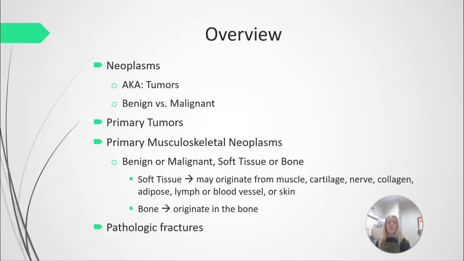As I mentioned earlier, primary tumors are tumors that originate in the tissue that we're talking about. So again, we're going to be covering musculoskeletal tumors here. Soft tissue means that it can come from muscle, cartilage, nerve, collagen, adipose, which is your fat tissue, lymph or blood vessels, or your skin, which we have covered already in the integumentary chapter. Bone means that it originates in the bone, and we'll talk about secondary tumors later.